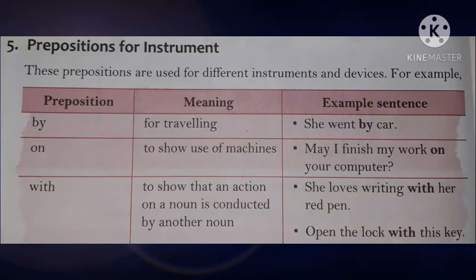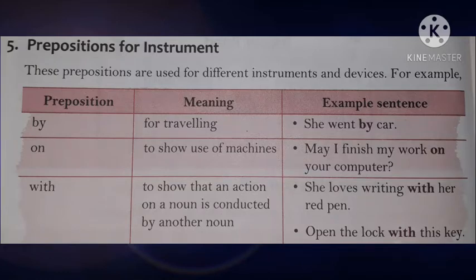Next section, prepositions for instrument. These prepositions are used for different instruments and devices. For example, by. For traveling. Example, she went by car. On. To show use of machines. Example, may I finish my work on your computer?